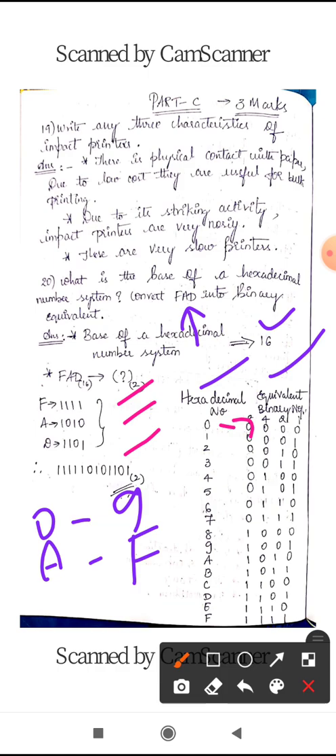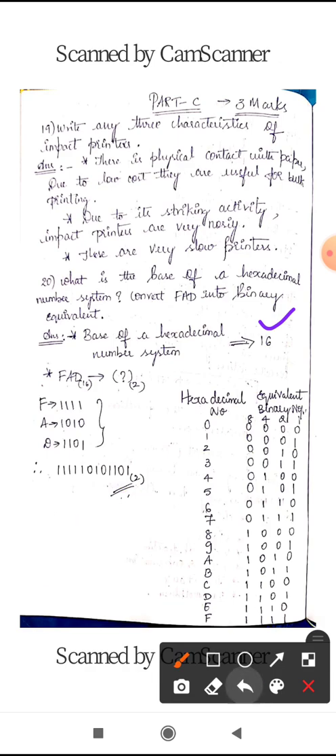So that gives the conversion from hexadecimal number to its base 2. Okay, so this is the answer you have to write. So what you should write is, first you have to write the equivalent chart for hexadecimal number and binary number.